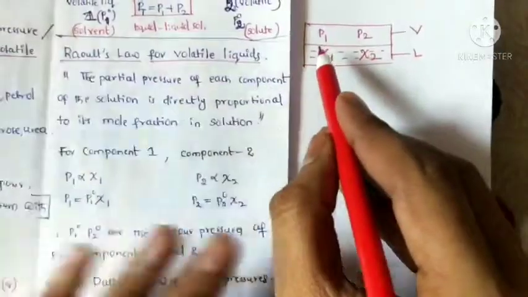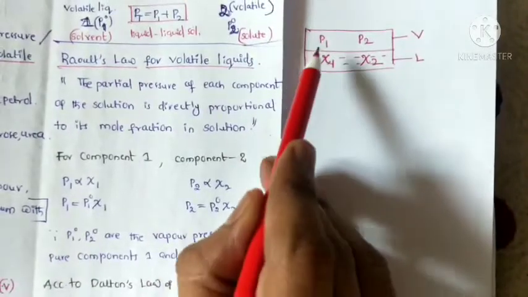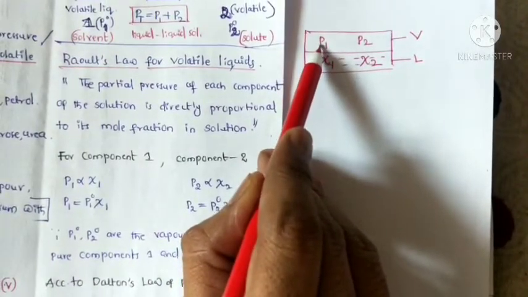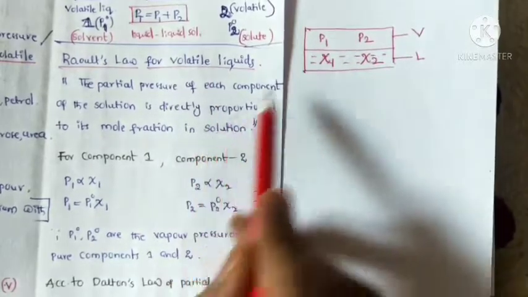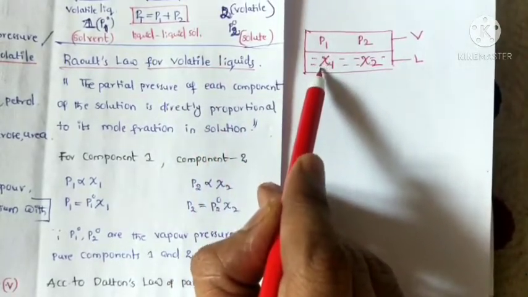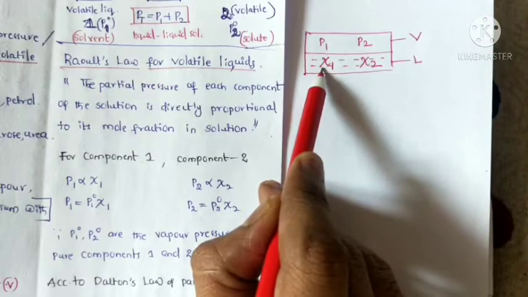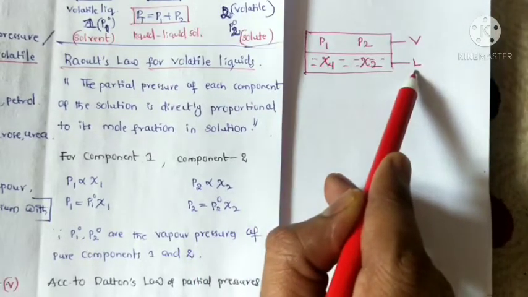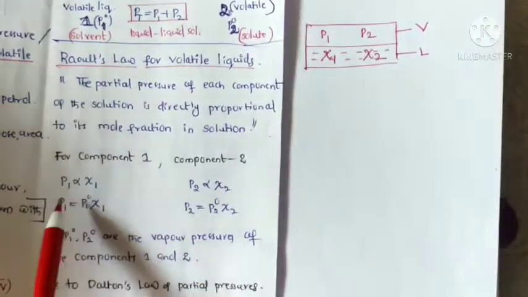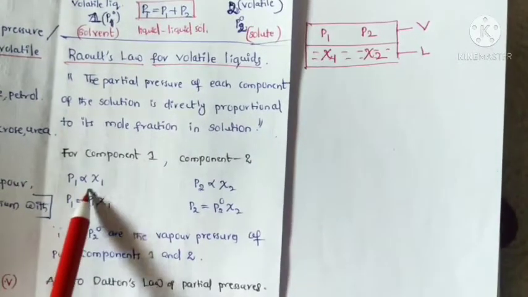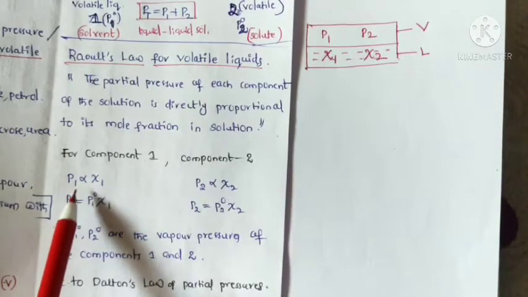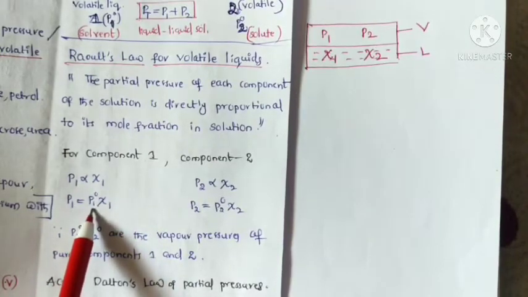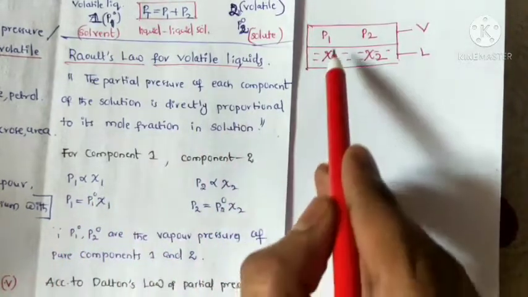Now for component 1, the partial vapor pressure in the vapor phase is directly proportional to the mole fraction in the liquid phase. That is, P1 is directly proportional to x1. Removing the proportionality sign, a constant is there, that is P1 naught. What is P1 naught here?